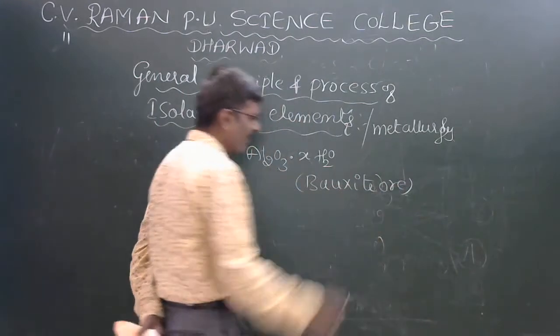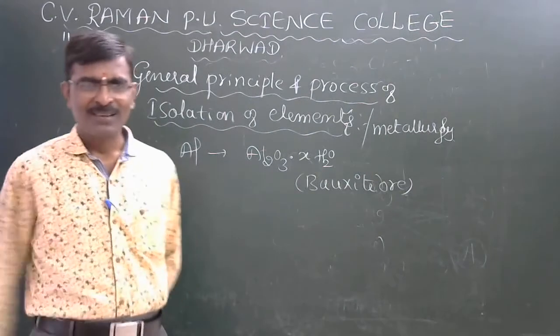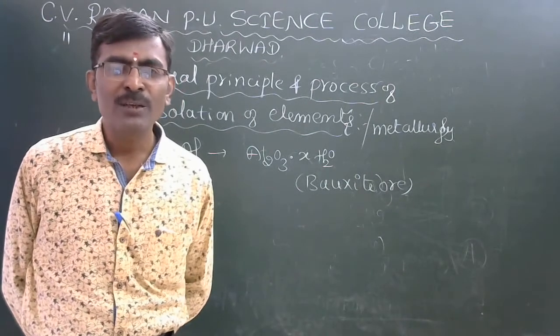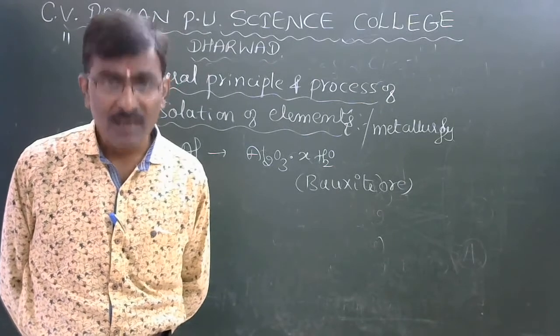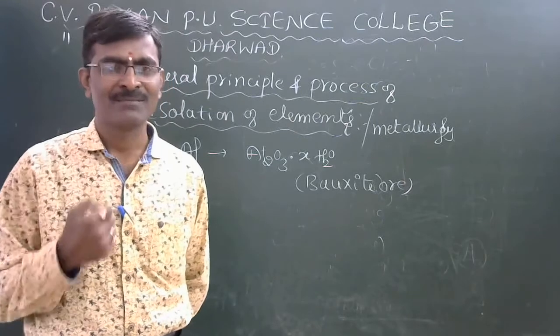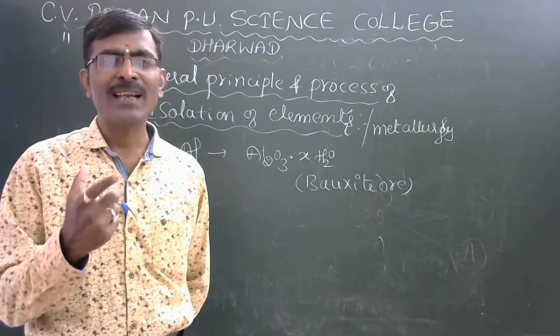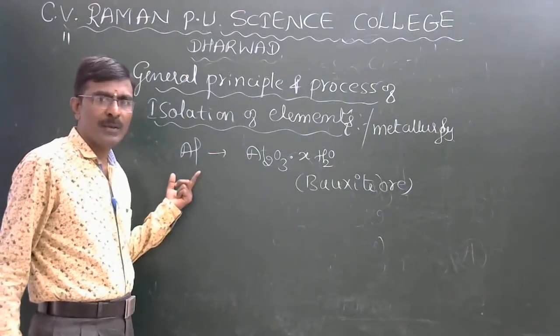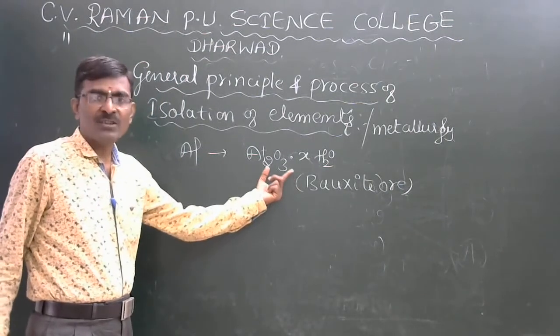We took this bauxite ore because it is abundantly available in the earth's crust in Karnataka and also in India. In our surroundings aluminium is abundantly available. So we are taking the extraction of aluminium from bauxite ore.